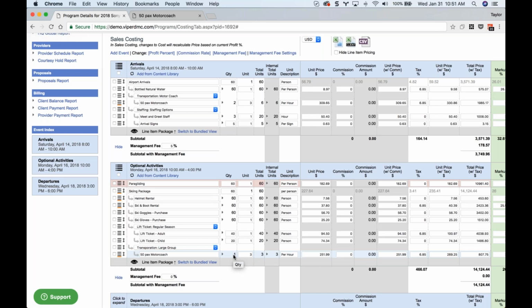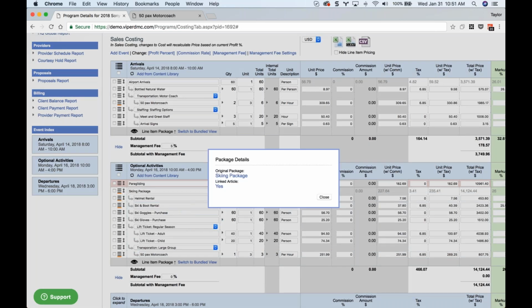And it's also really handy for quickly accessing the original product in the content library or the linked article if you wanted to jump to it. For instance, with the ski package, if I want to access my package details here, there's fewer options for a package detail. Really just, it'll show you the original package in the content library, just like with the product.